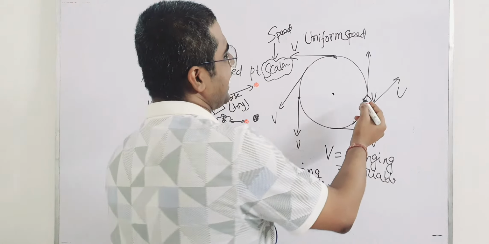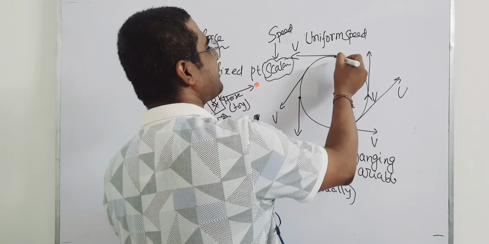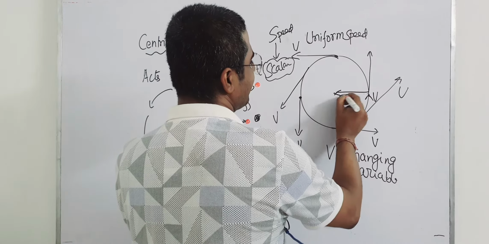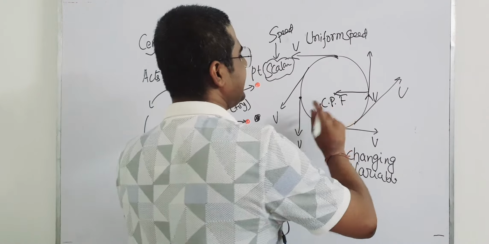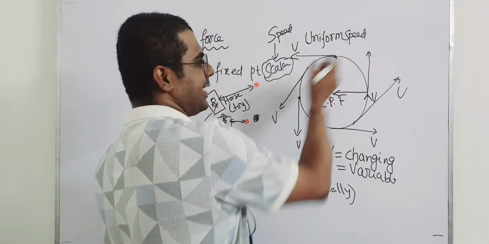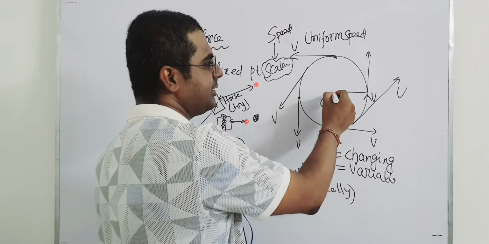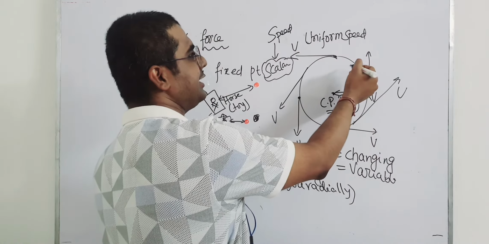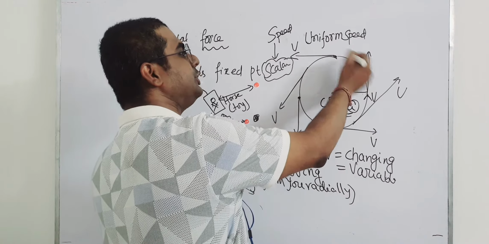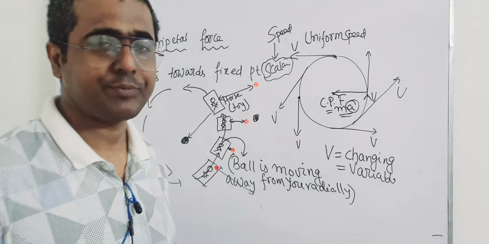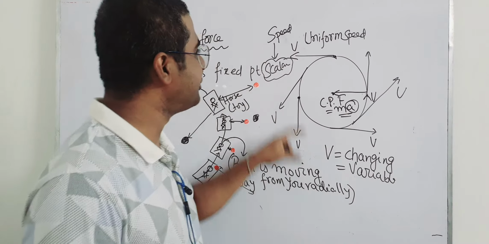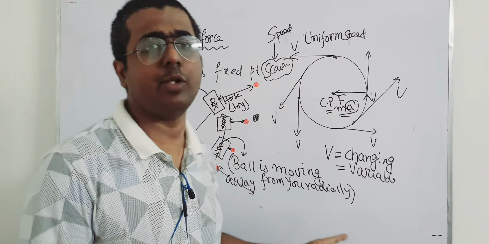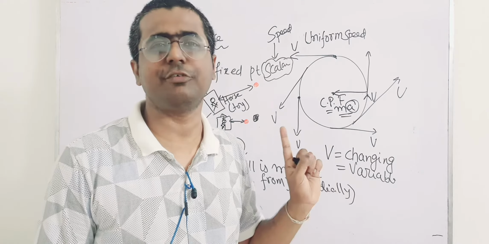Now, even if the direction changes, how does it come back to this point? It should go like this, due to the centripetal force, which is pulling this like this. And whenever there is a force, there is acceleration, right? So this acceleration is causing this velocity to change direction continuously and be in circular motion. So this is an example of uniform speed but variable velocity. That is uniform circular motion.